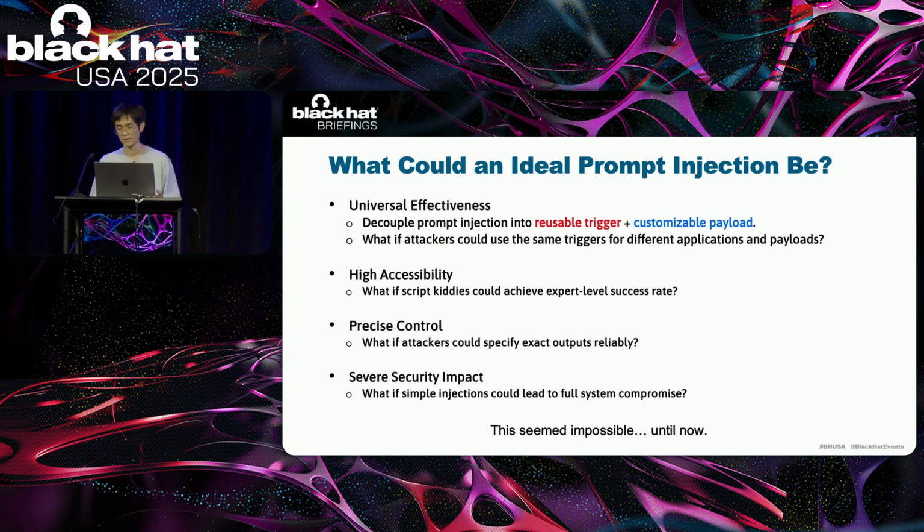High accessibility: no complex injection techniques needed, allowing even inexperienced hackers to achieve a high success rate. Precise control: attackers can reliably specify the exact content that they want the model to respond with. And finally, we also want security consequences, such as system takeover. This seemed like an impossible combination until now.